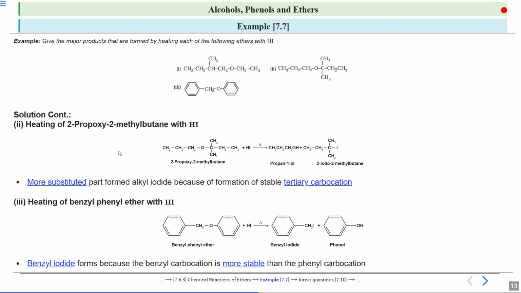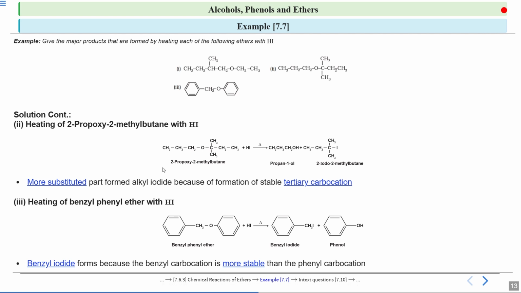Now you will see that benzyl iodide will be formed because the benzyl carbocation is more stable. If this carbon gets a positive charge, this benzyl carbocation will be more stable as compared to the phenyl carbocation. So in this case, you will get benzyl iodide and phenol.